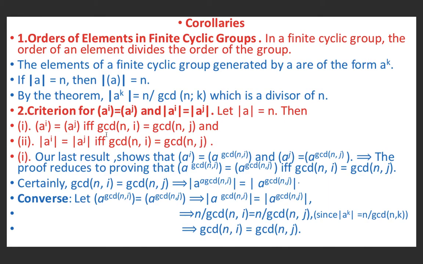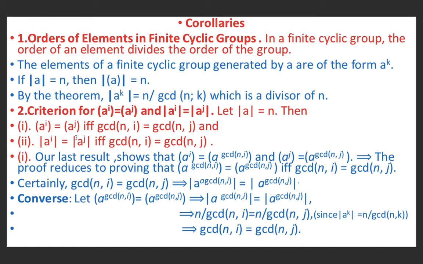So first of all, we will prove this first part. From our last result, we know that cyclic group generated by A^i is nothing but cyclic group generated by A raised to power greatest common divisor of n, i. And the cyclic group generated by A^j is nothing but the cyclic group generated by A raised to power greatest common divisor of n, j.